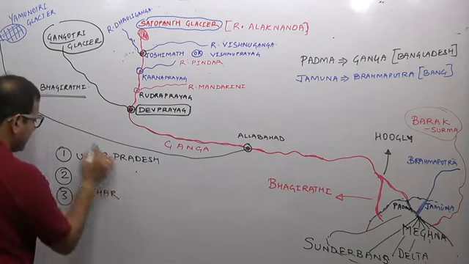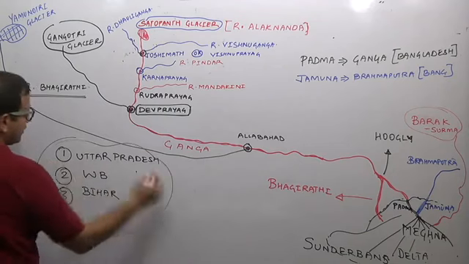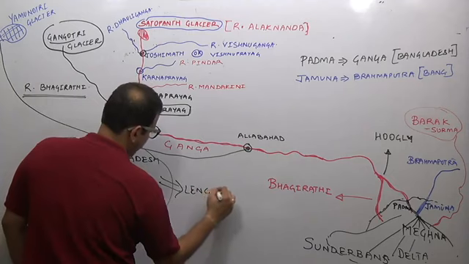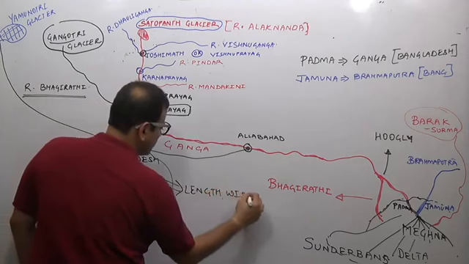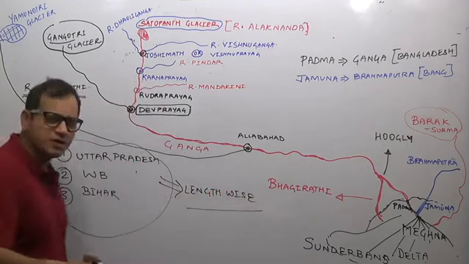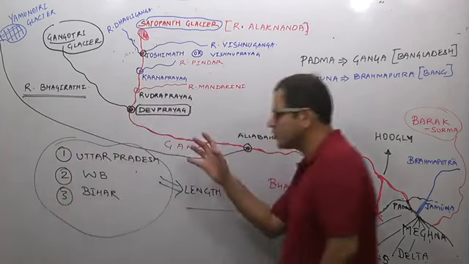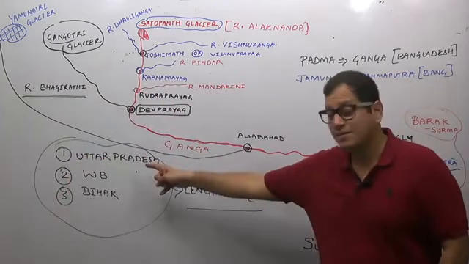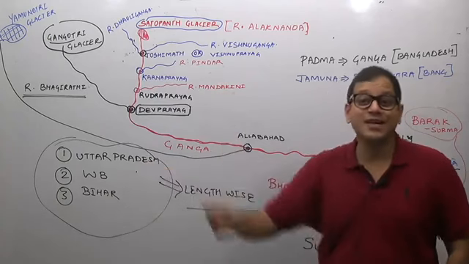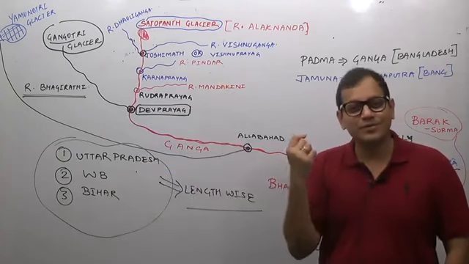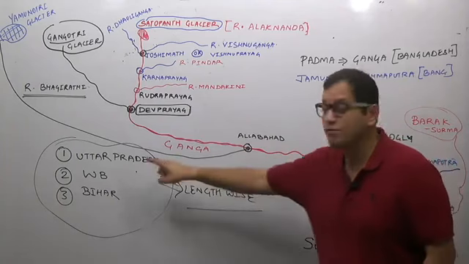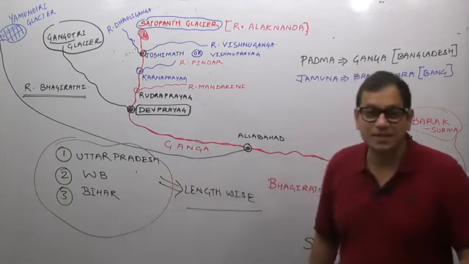If we consider the length of river Ganga, I'm giving you the top 3 states. I'm not giving you Uttarakhand, etc., because you are expected to remember the top 3 states. Lengthwise, river Ganga is maximum in Uttar Pradesh. After that, the common thing we think is that it should be in Bihar, but no, it is in West Bengal, and then after that it is in Bihar.